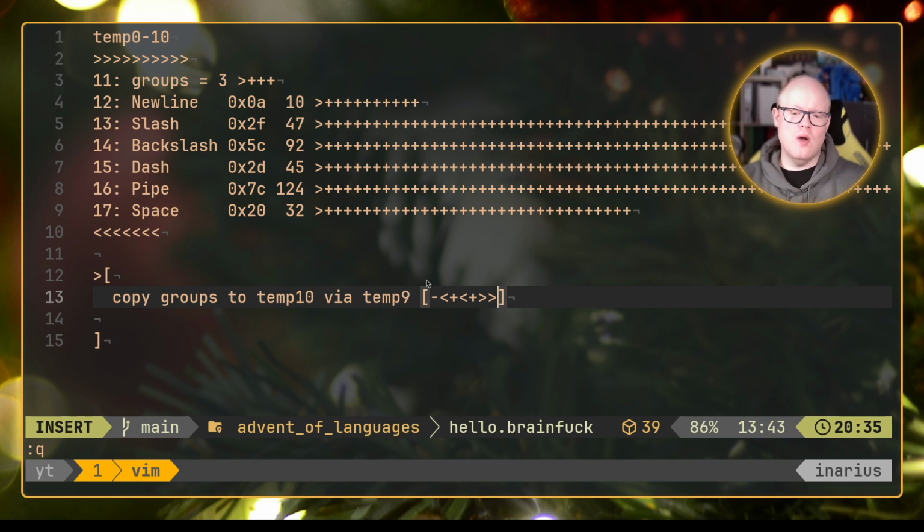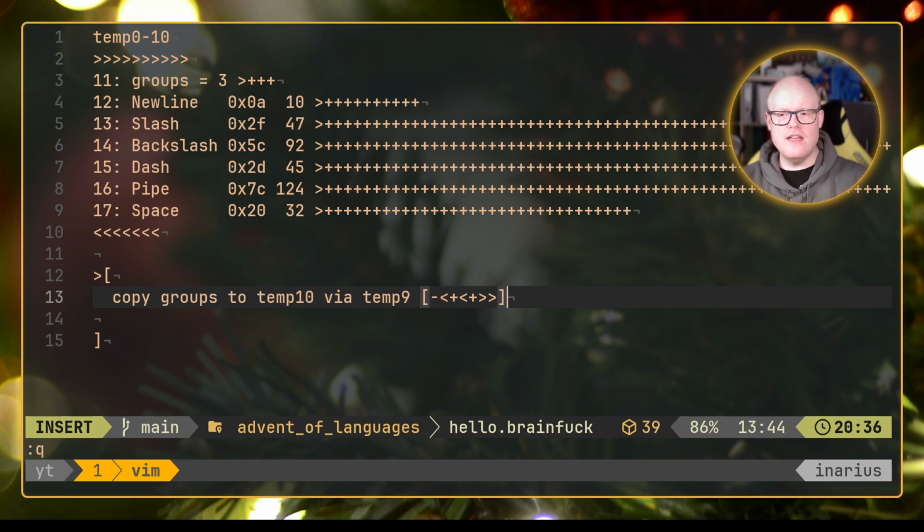This loop will run as long as there is some value still in this group's memory address. As we are doing this, we are copying this memory value, this 3, into the cells temp 10 and temp 9, so memory cells 10 and 9, because we do that on both of them in each loop.